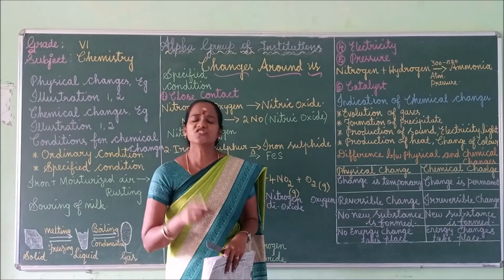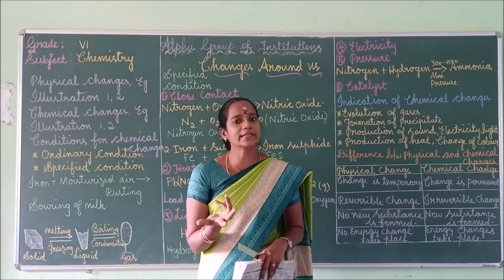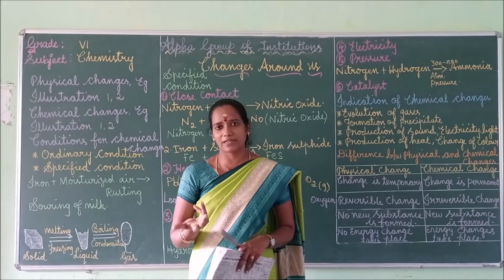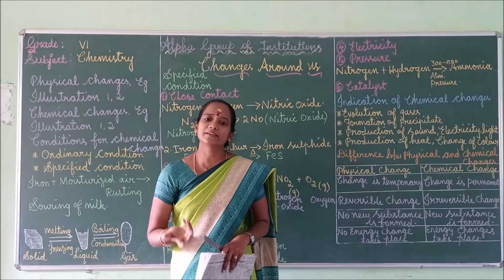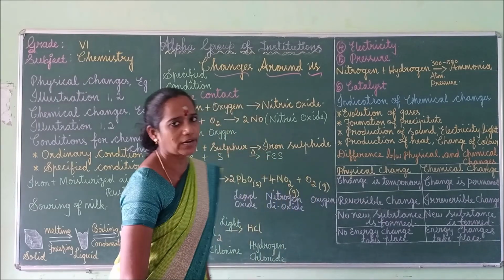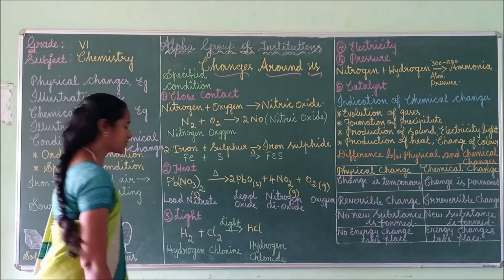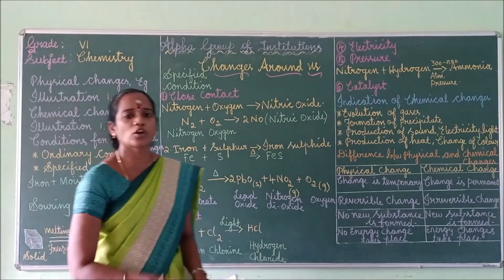So here changes take place only in the state of matter. We are not getting any new product from this reaction. So it is a temporary change, and here the change is a reversible process only. It is a reversible change. So, the sublimation process. First, what you have to do?